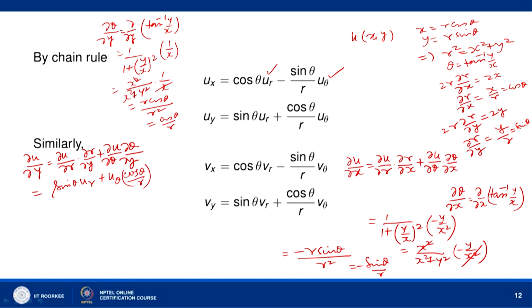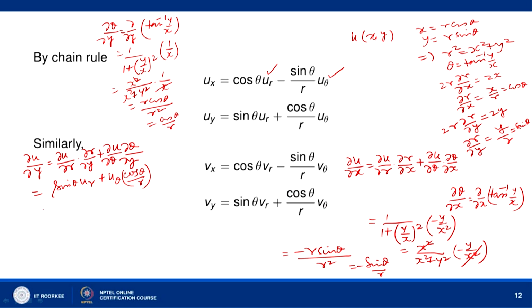Okay. So, sin u y equal to sin theta into u r plus u theta into cos theta by r. Now, similarly, we can write the expressions for the b x and b y, only we have to replace u by b. So, b x equal to cos theta b r minus sin theta over r b theta, and b y is sin theta b r plus cos theta over r b theta.